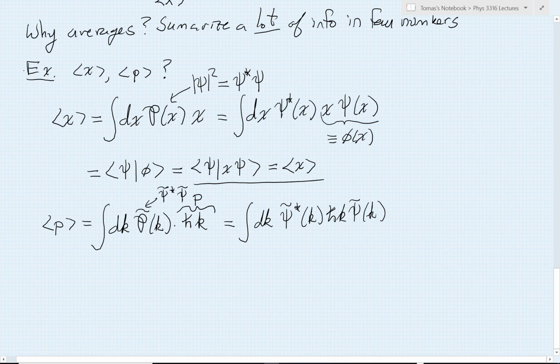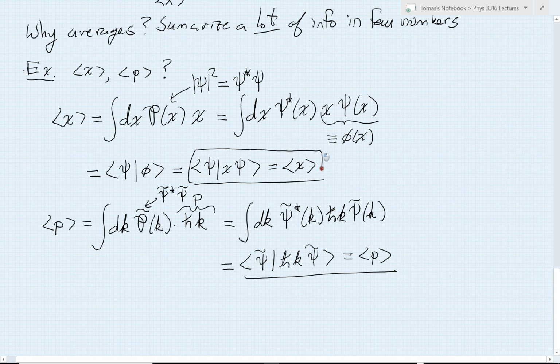And I hope you can see, and we can skip a few steps now, we're getting used to this, this then would be the inner product between psi tilde with then h bar k times psi tilde. And that's how I would calculate the average of momentum. I'll put a nice underline on that one. Actually, maybe we'll put boxes on these. These are very handy formulas to have. Okay, great. So far, so good.